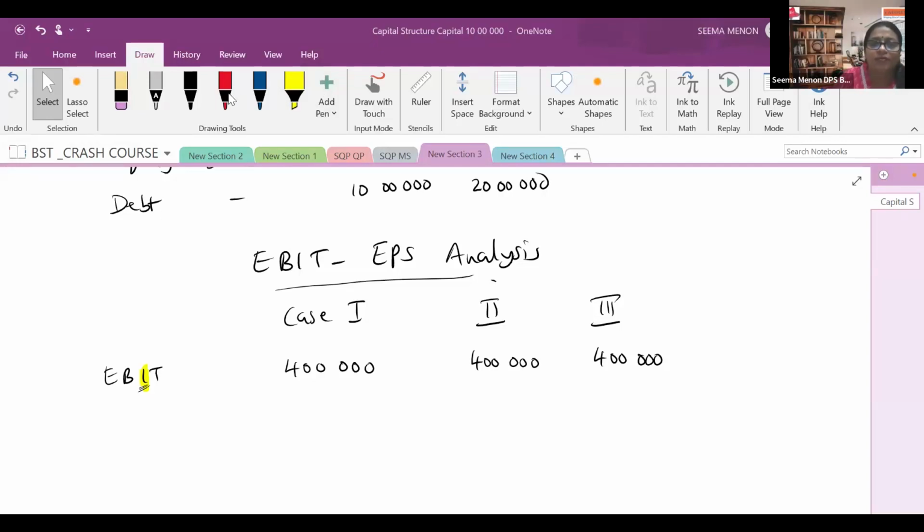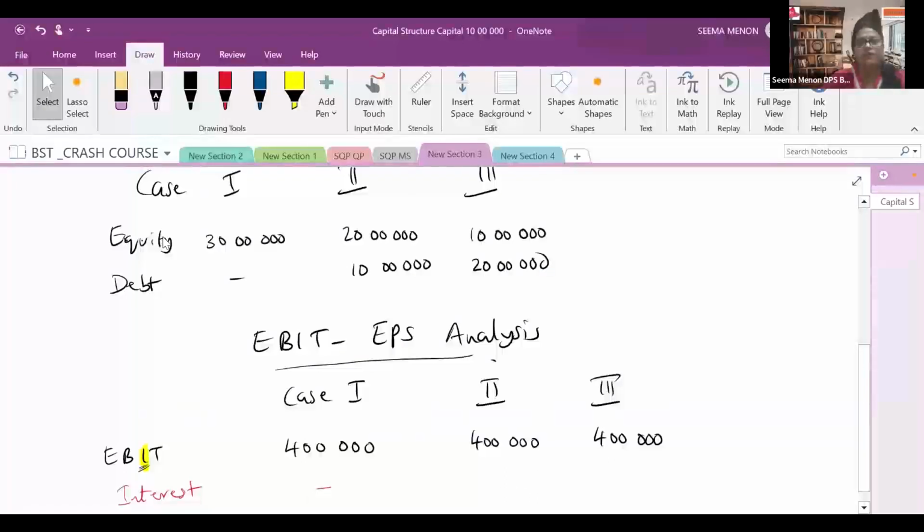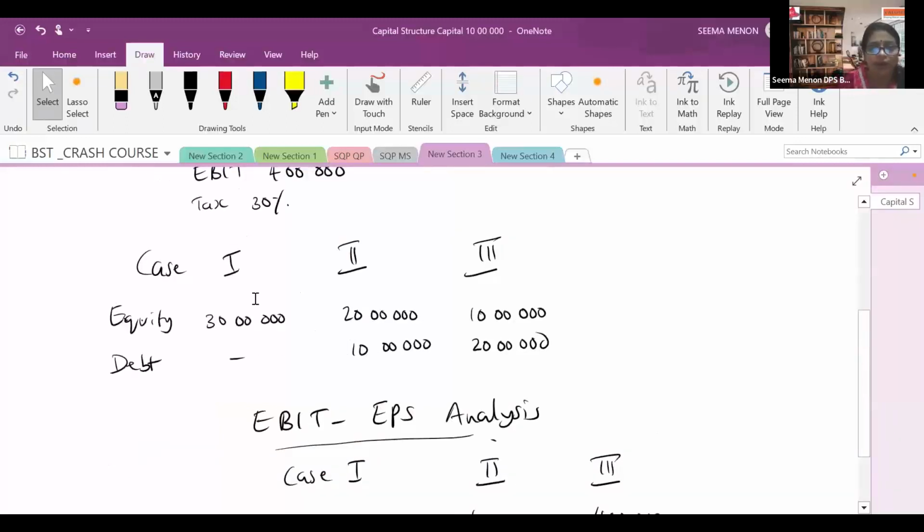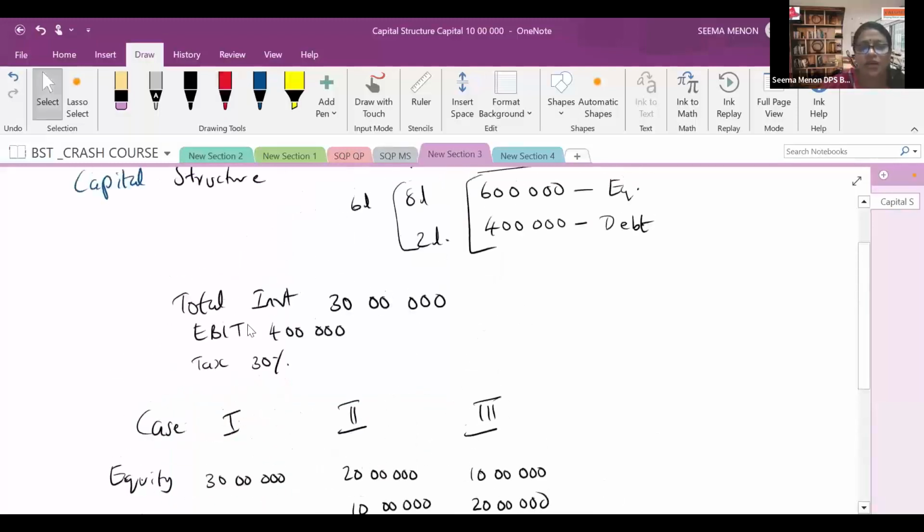From this, first we will subtract the interest. In case 1, there was no interest, so we will not subtract. We cannot, because you can see, I'll scroll up, the first case is only equity. Equity 30 lakhs, there is no debt, so no interest. Before that, let's assume one more thing. Whenever we take a loan, we have to pay interest. The interest rate is 10%. I hope the cases are clear so far.